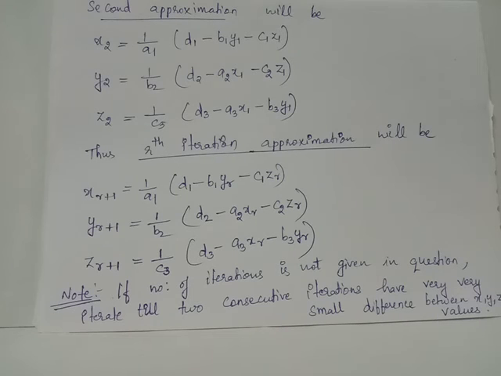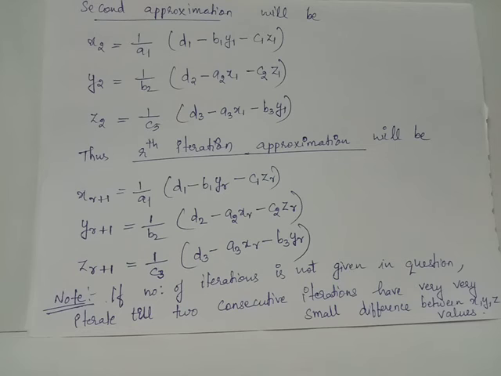That is, we have second approximation given by x2 equals 1 by a1 times d1 minus b1 y1 minus c1 z1, y2 equals 1 by b2 times d2 minus a2 x1 minus c2 z1, z2 equals 1 by c3 times d3 minus a3 x1 minus b3 y1.